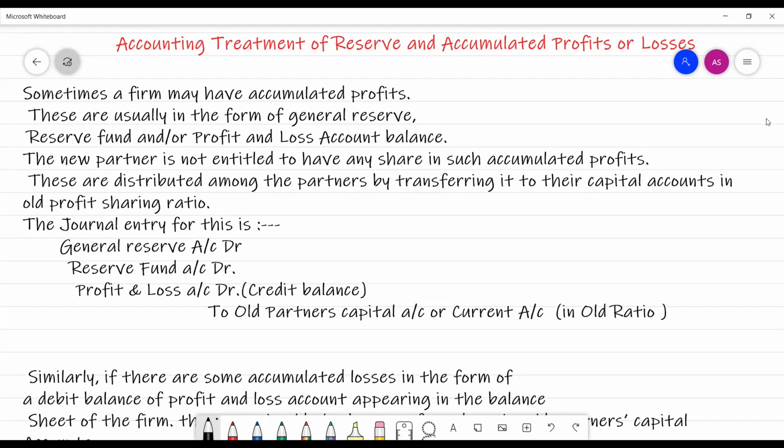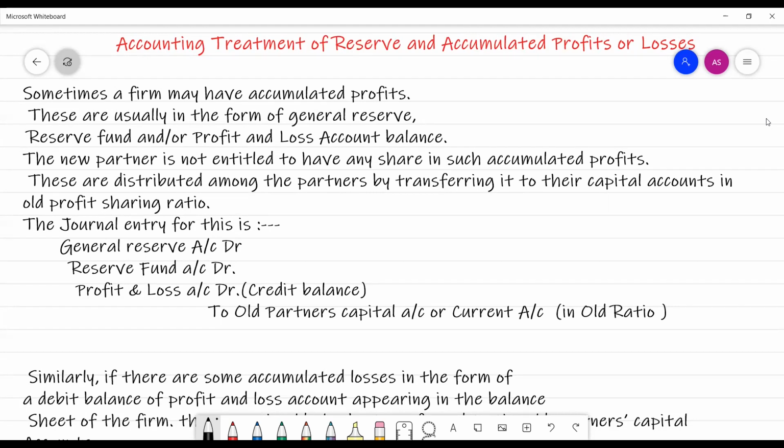These should be distributed among old partners in the old ratio, as the new partner is not entitled to any such reserves or profit. These are undistributed profits that were earned by the old partners. So these should be transferred to the old partners' capital accounts in their old profit sharing ratio.